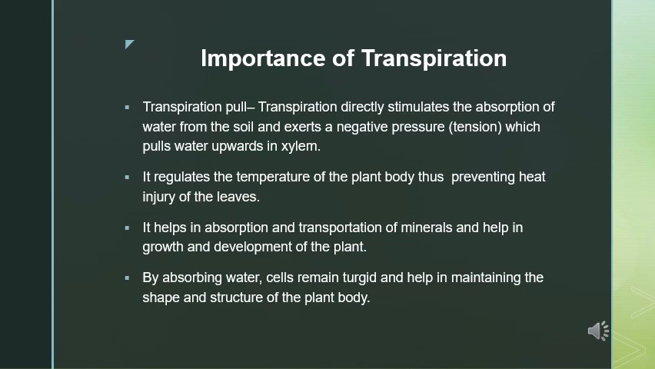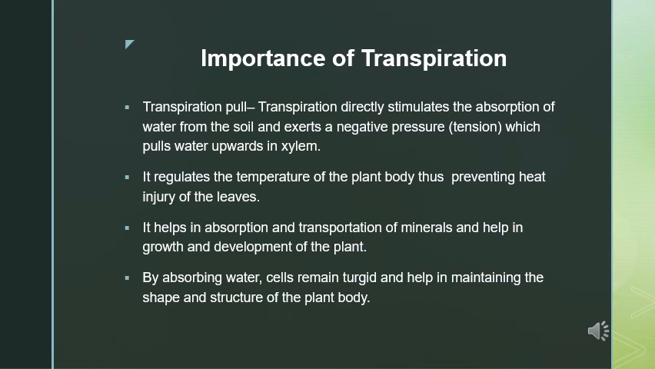Transpiration plays a very important role for the plant. Let's see how. Transpiration directly stimulates the absorption of water from the soil and exerts a negative pressure which pulls water upwards in the xylem. This is called transpirational pull.